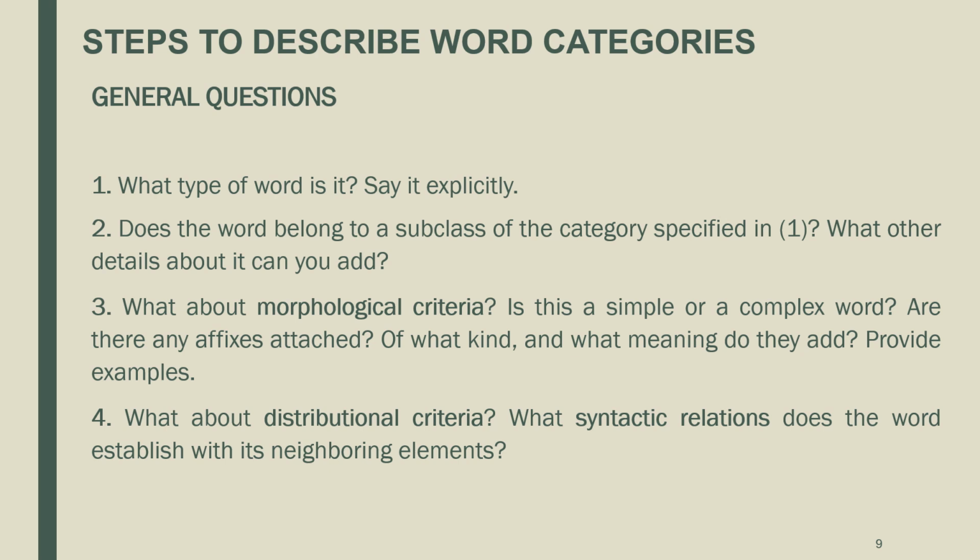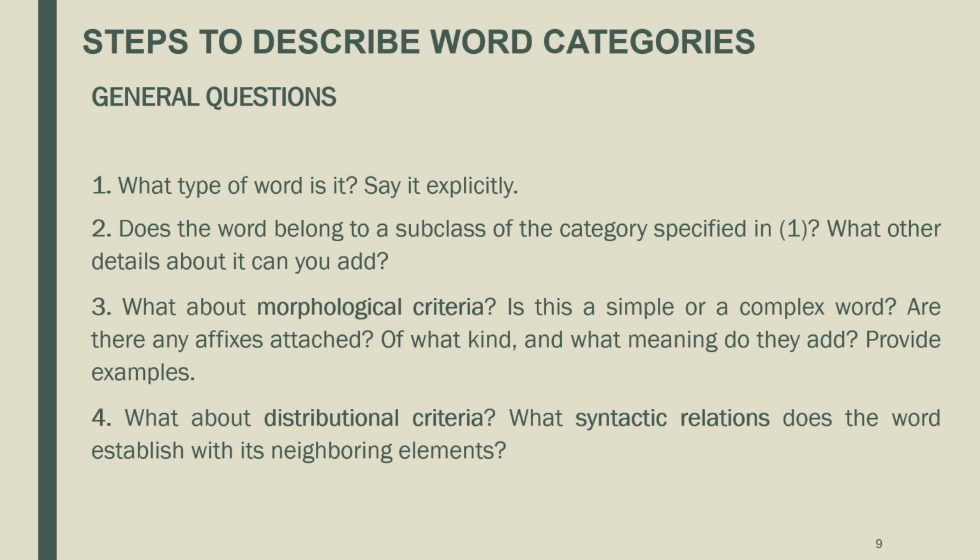3. What about morphological criteria? Is this a simple or a complex word? Are there any affixes attached? Of what kind and what meaning do they add? Provide examples. In this case, you need to look at the form of the word to see if it contains affixes.